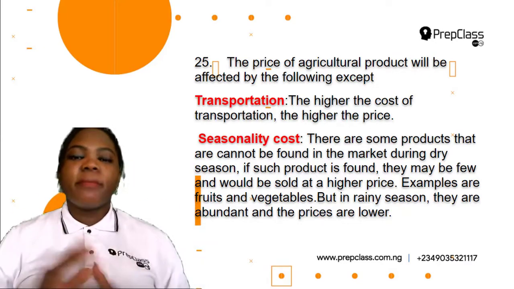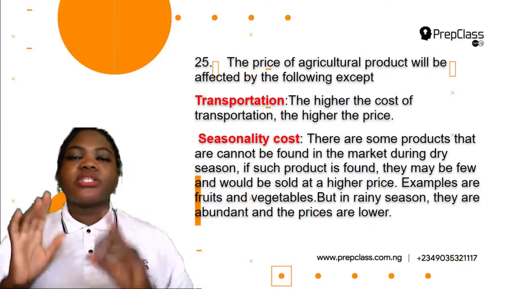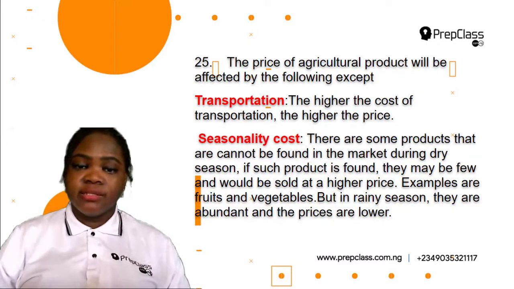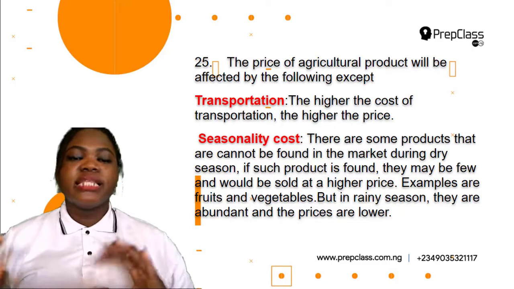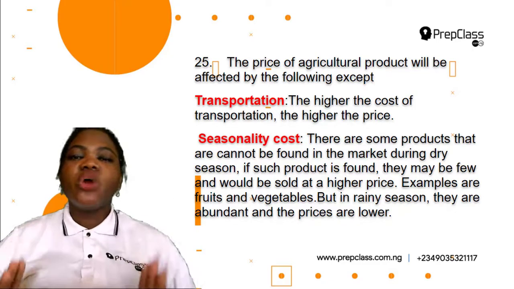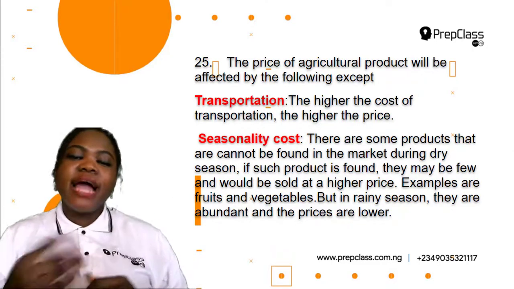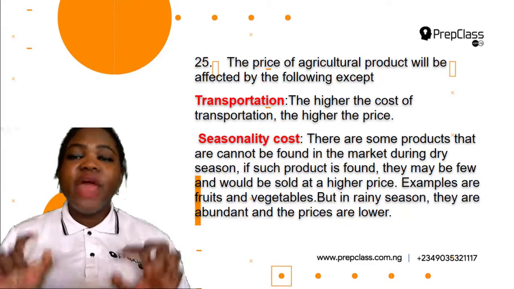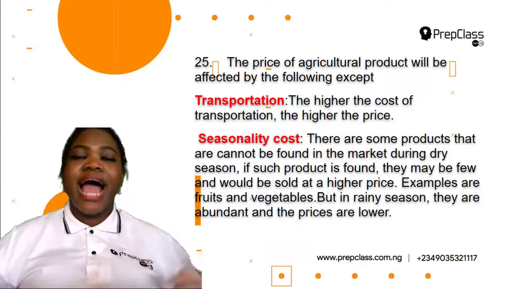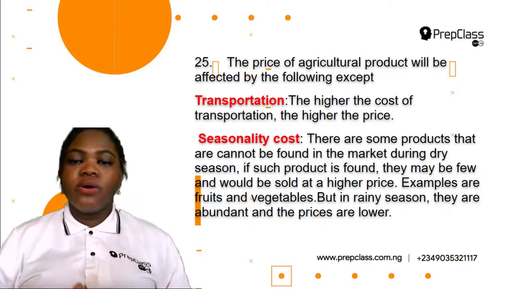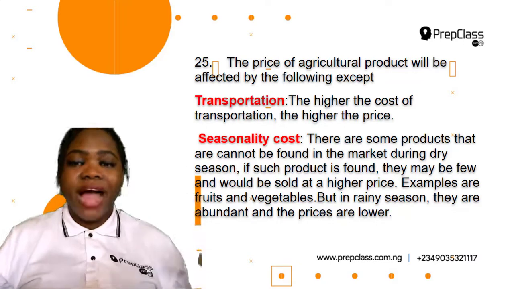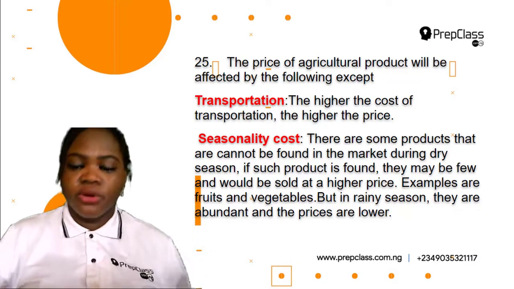Okay, so what about seasonality cost? So there are some products that cannot be found in the market during dry season, but if such product is found, they may be few and would be sold at a higher price. Examples of this kind of product are some fruits and vegetables, but in rainy season they are abundant and their prices are lower. Okay, so seasonality cost can also affect the price of agricultural products.